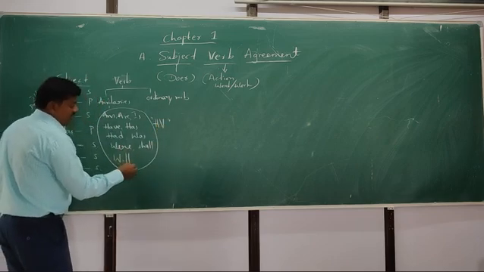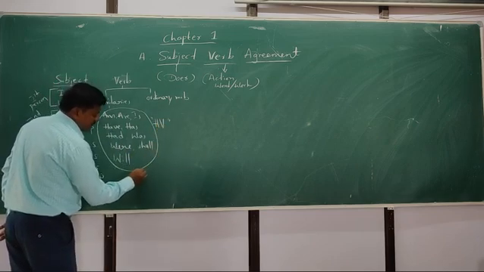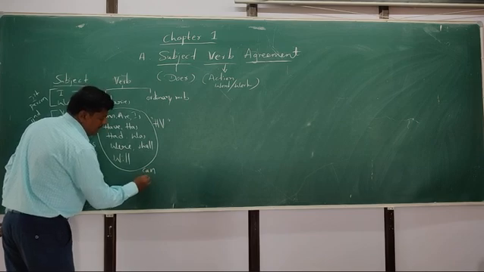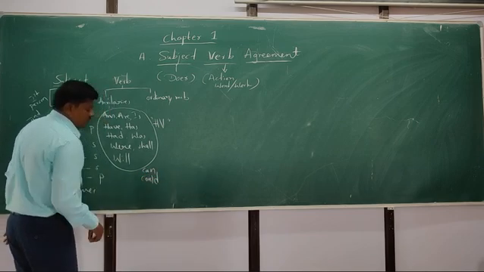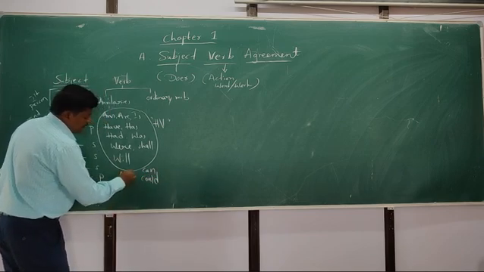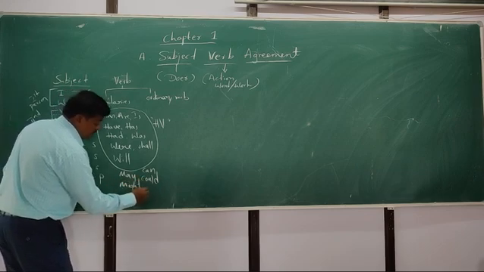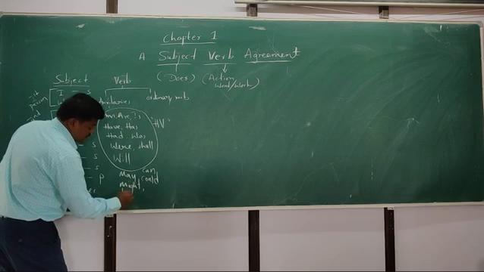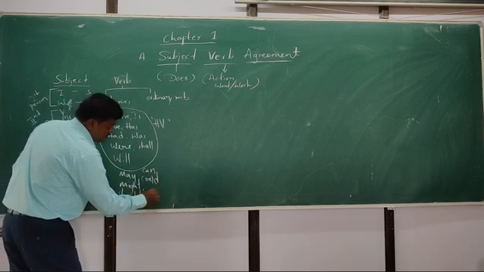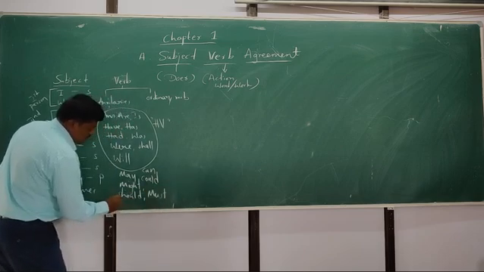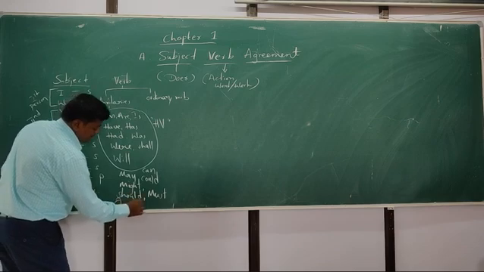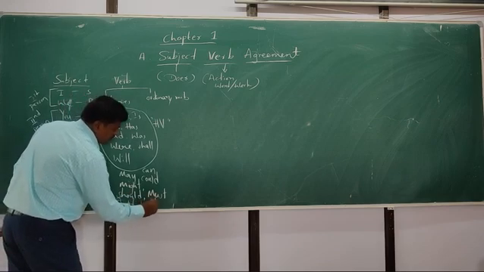See here, auxiliary verbs: can, could, may, might, should, must, then ought to, then need not.